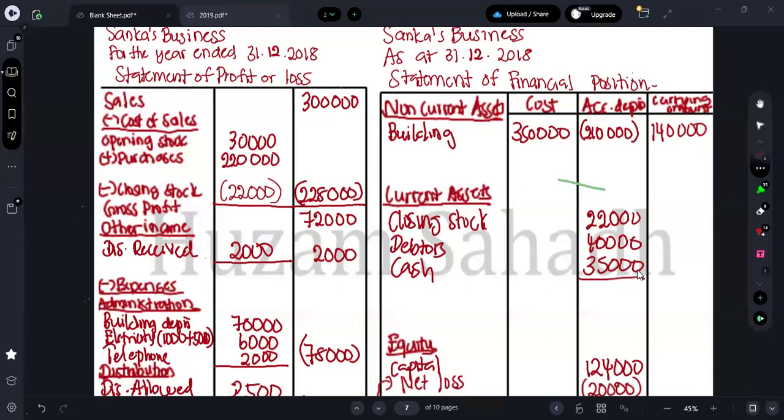So here you can go for 22,000 plus 40,000 plus 35,000, which will give you the answer 97,000, right? So 97,000 is your current asset. 140,000 is your non-current asset. So what is your total assets? Total assets is equal to 237,000. So here you can put as total assets.